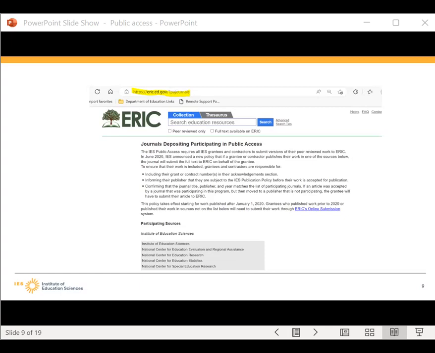I want to clarify that this list is not the same as publishing your article as open access. Often awardees will pay journals to have their article displayed as open access or not behind a paywall. That is great, but it does not mean that you are in compliance with the policy.